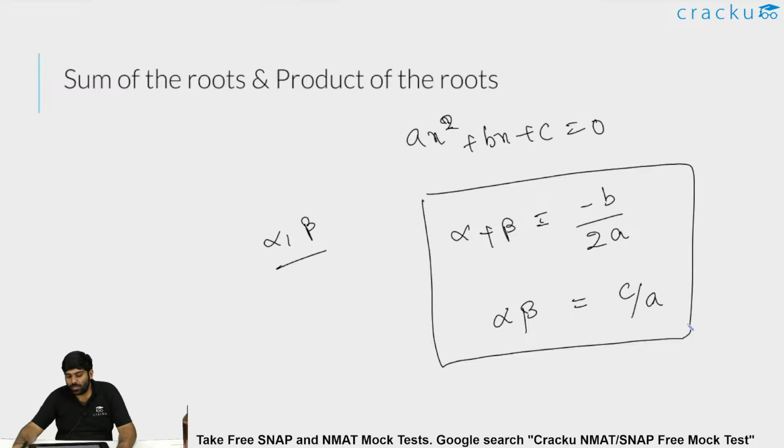That is, alpha plus beta, the sum of the roots, is minus of coefficient of x divided by coefficient of x square. So this is minus b by a, not by 2a. Did I write 2a? Sorry, this is minus b by a. Yeah, minus b by a, and c by a is the product of the roots, that is, minus of coefficient of x by coefficient of x square, whereas the product of the roots is the constant term c divided by the coefficient of x square. What is a? Coefficient of x square. B is the coefficient of x. C is known as the constant.